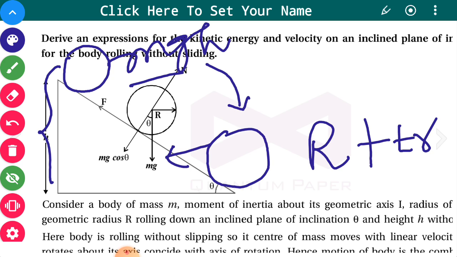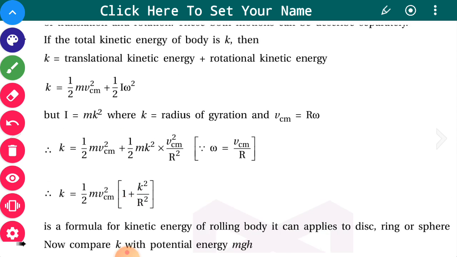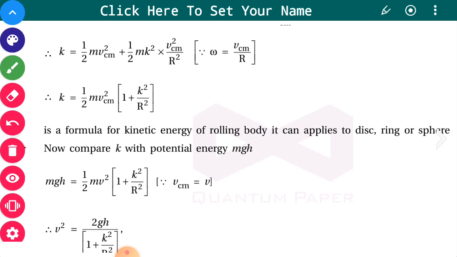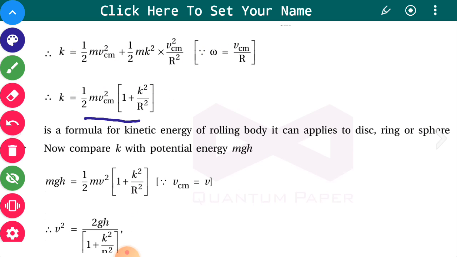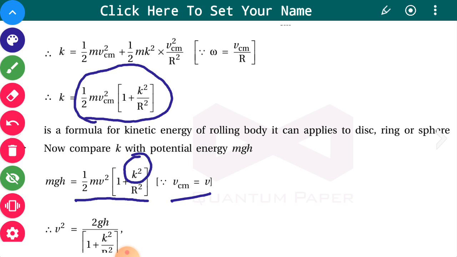So the total energy mgh is equal to the kinetic energy we calculated, 1/2 m VCM square times 1 plus k square upon r square. Instead of VCM it is written as v.